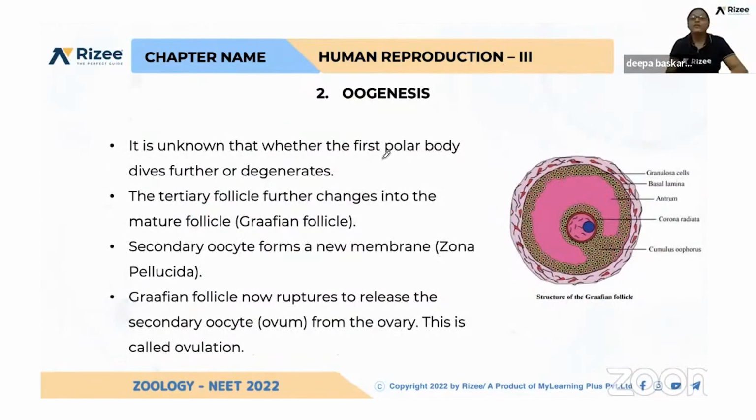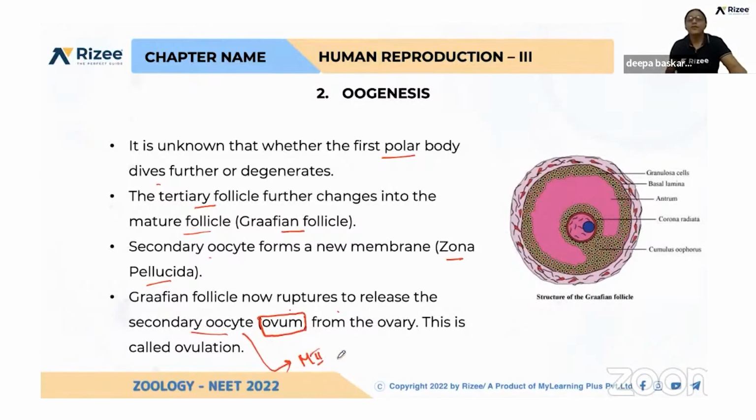See, it is unknown whether the first polar body divides further or degenerates. Divides or degenerates, it is uncertain. Okay, tertiary follicle further changes into mature follicle, which is called as Graafian follicle. So secondary oocyte forms a new membrane which is called as zona pellucida for protection of secondary oocyte. So Graafian follicle now ruptures to release the secondary oocyte. So what is termed as ovum? Secondary oocyte which is arrested at meiosis 2.